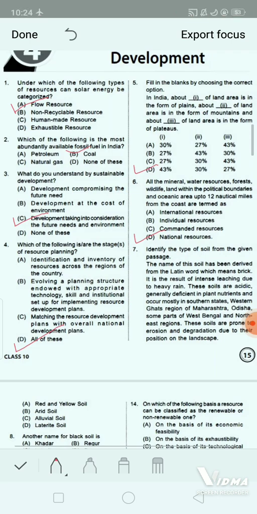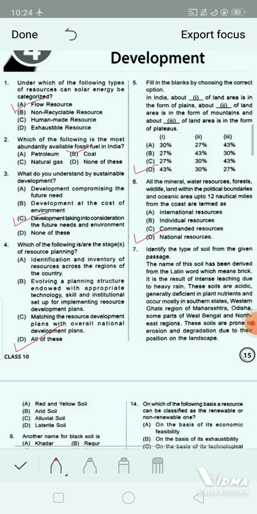These soils are acidic, generally deficient in plant nutrients and occur mostly in southern states, Western Ghats region of Maharashtra, Orissa, some parts of West Bengal and northeast regions. These soils are prone to erosion and degradation due to their position on the landscape.